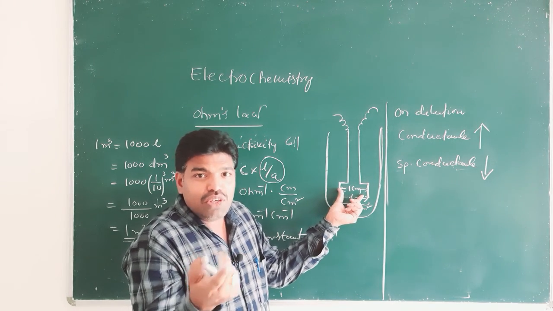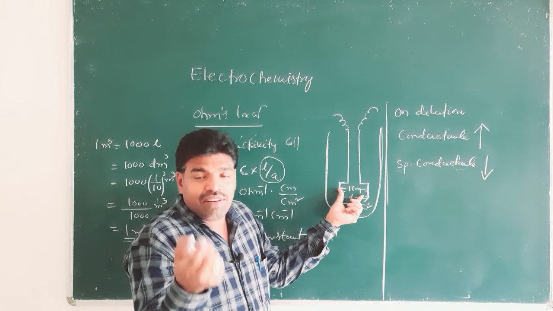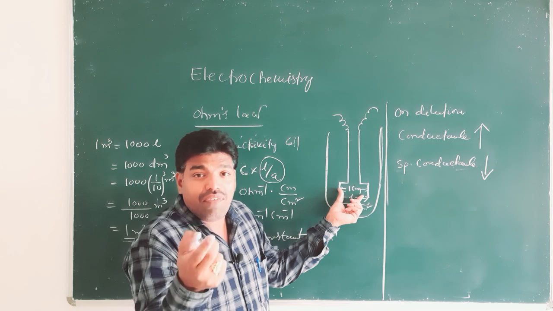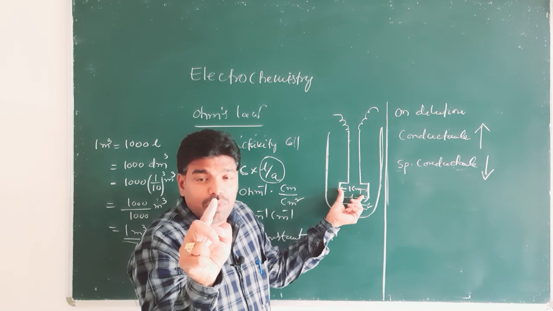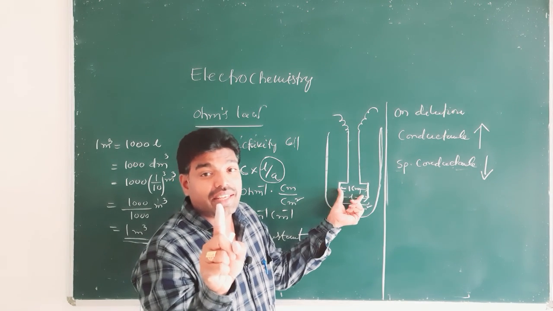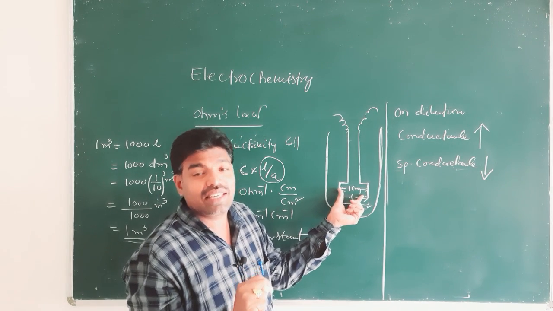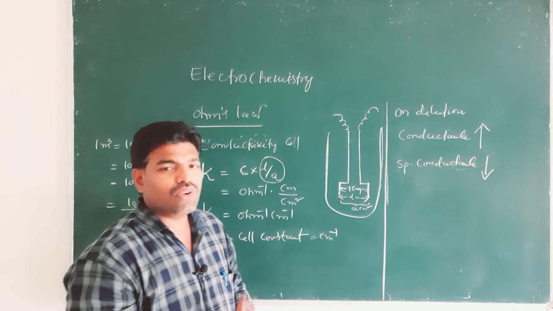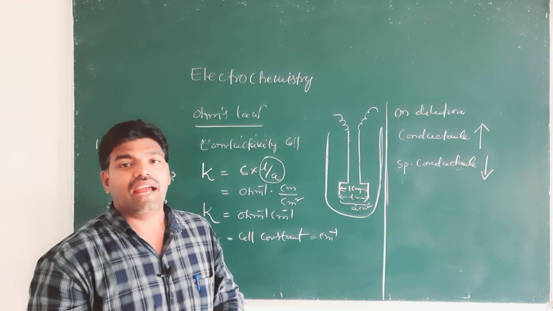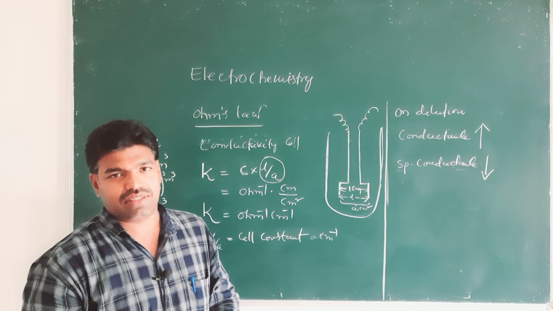When we dilute the solution, the number of ions present in 1 centimeter cube of solution decreases. That is why specific conductance decreases. Now we shall go for equivalent conductance and molar conductance, right?